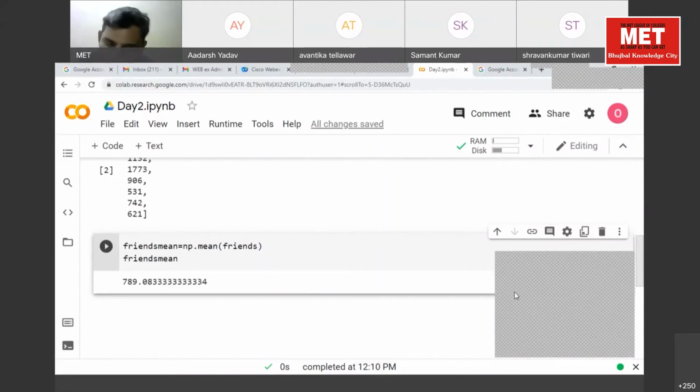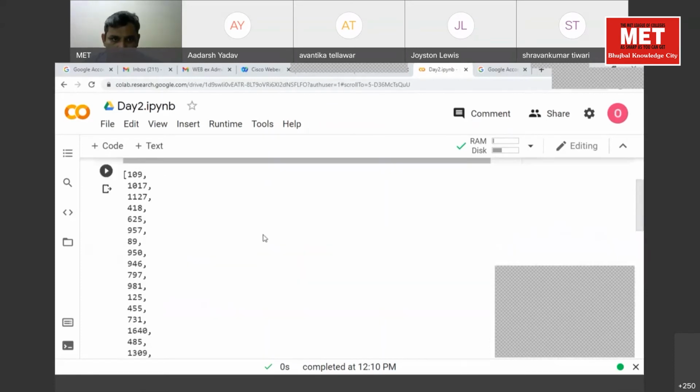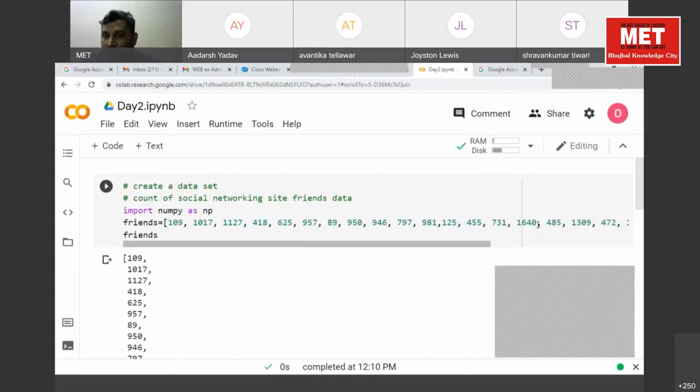Okay, so everyone has computed mean. Sir, can you scroll up just one time? Okay, I just have copied these values in chat box. Yeah, okay. Thank you, sir. Clear?